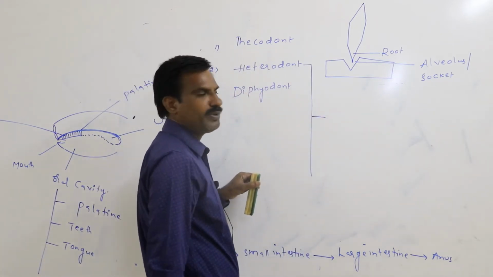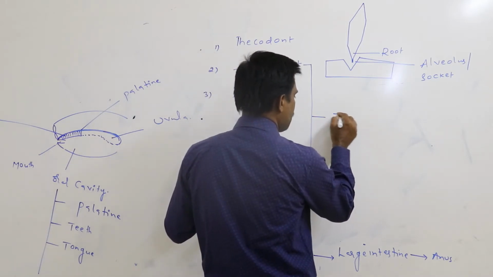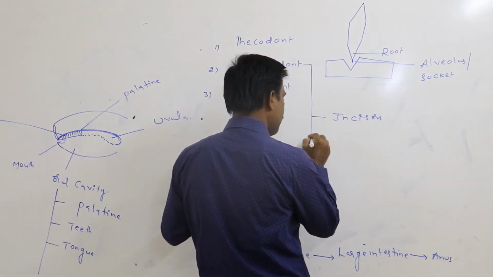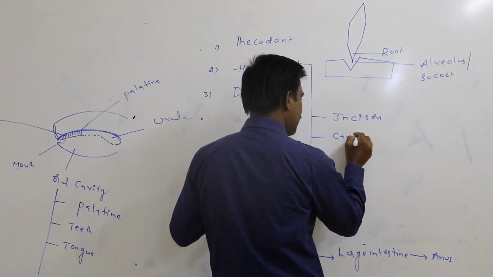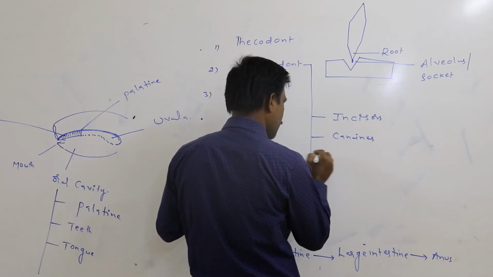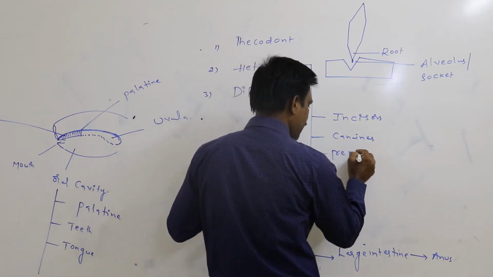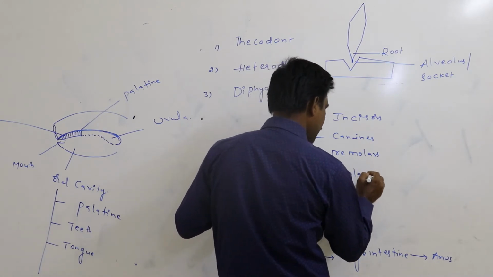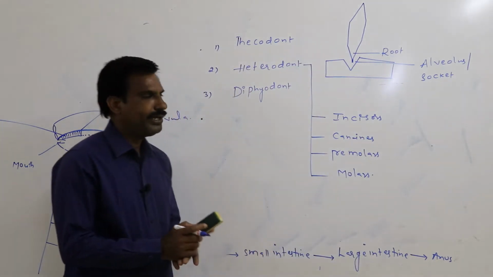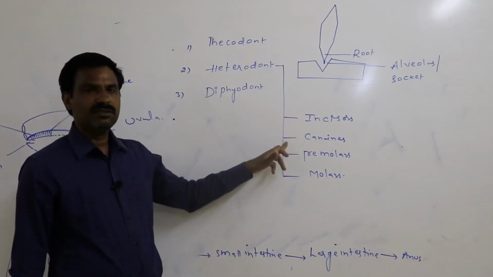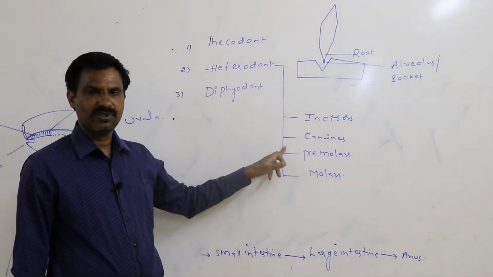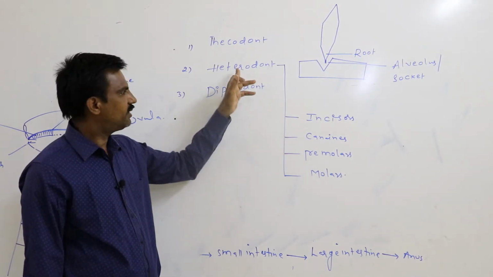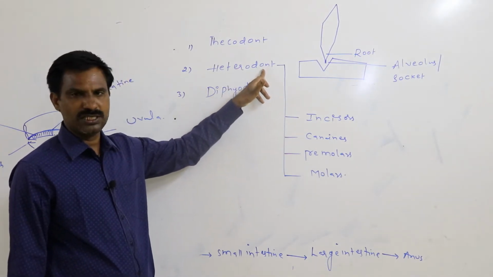Of the 4 types of teeth, the first one is the incisors, second one is the canines, third one is the premolars, fourth one is the molars. If teeth are differentiated into four types for performing different functions, that is said to be heterodont.